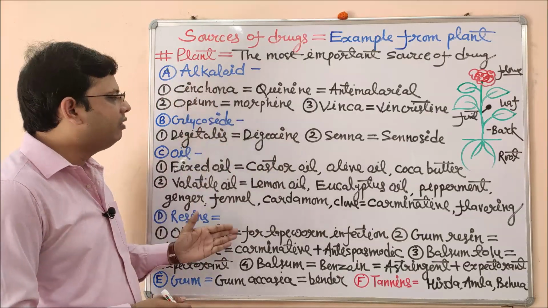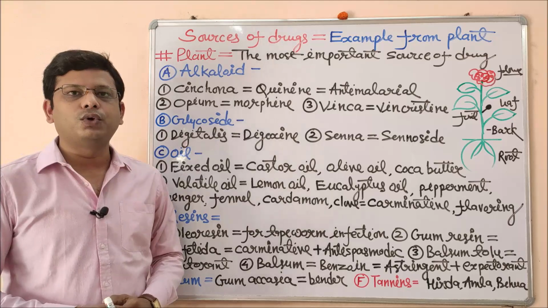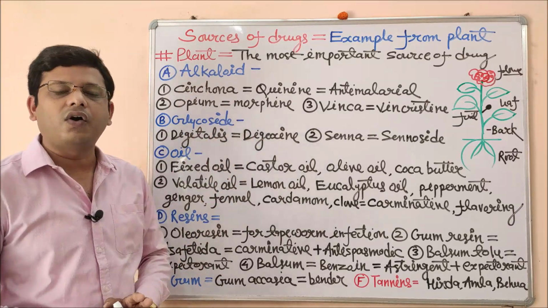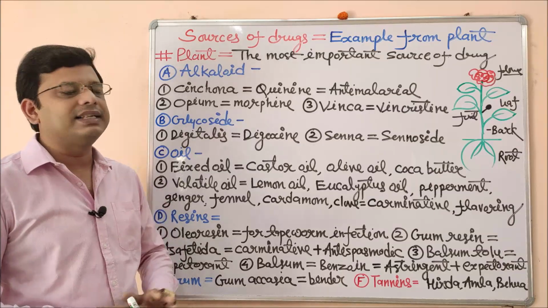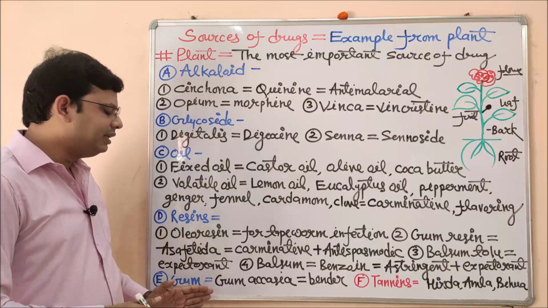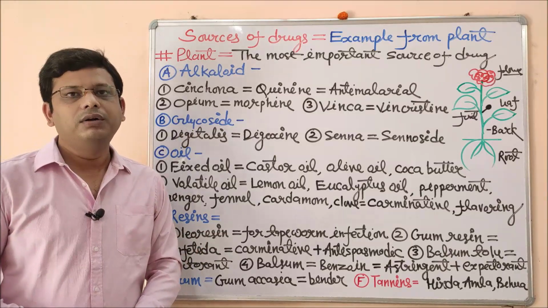Now coming one by one, plants are the most important source for the different drugs, and if we classify the drugs according to their chemical nature, we can classify them into alkaloid, glycoside, oil, resin and gum. So let's start one by one.